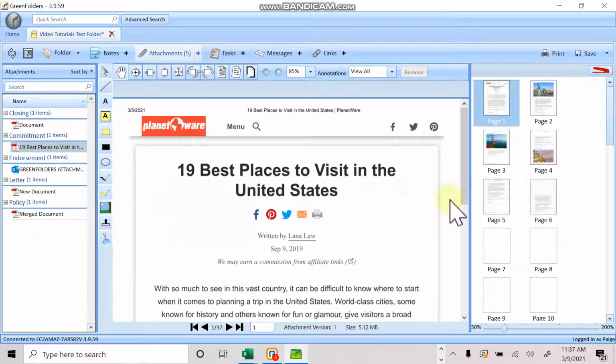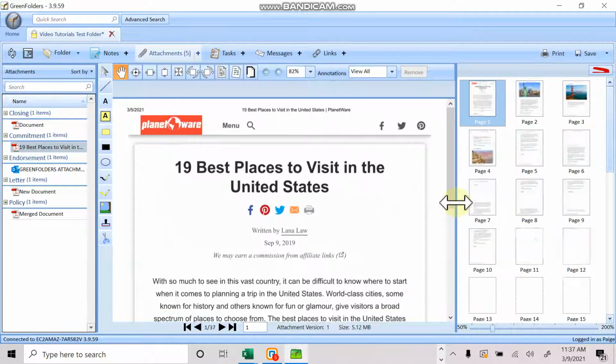Some other really great things that you can do within GreenFolders within your attachments is sometimes you scan in a document and you're unable to move it around because you scanned it in and maybe a page is out of place.